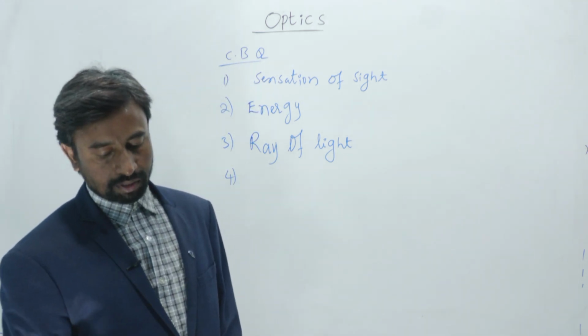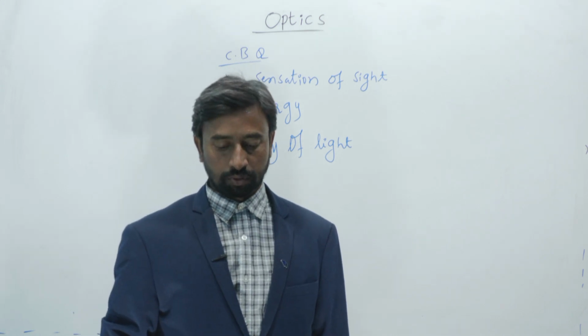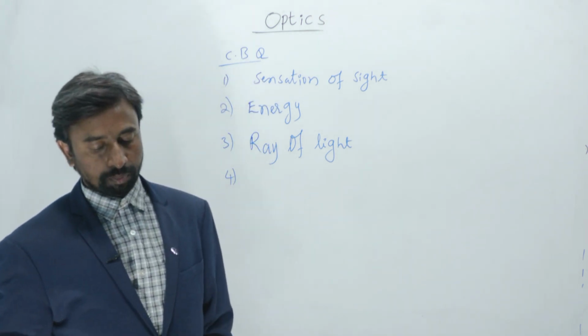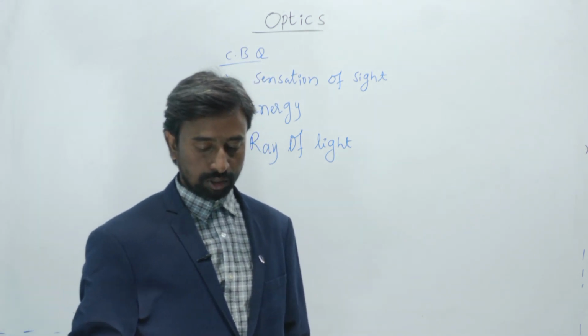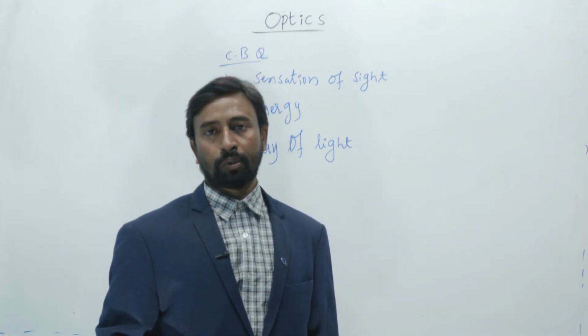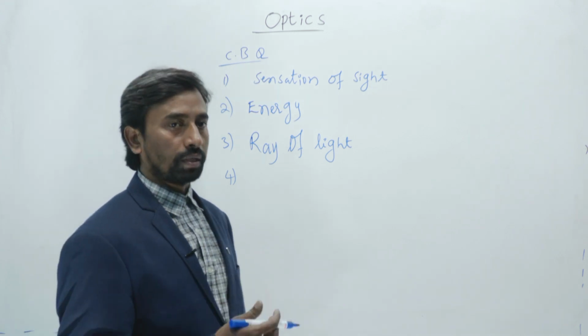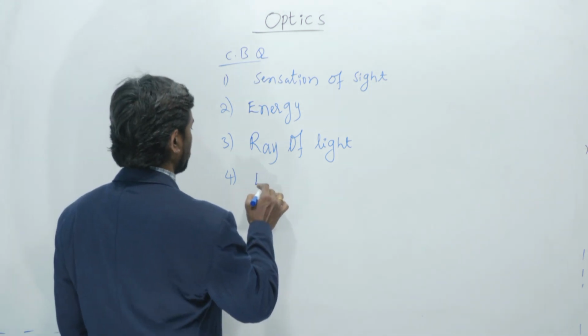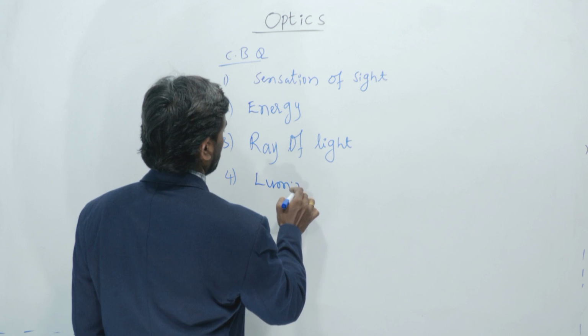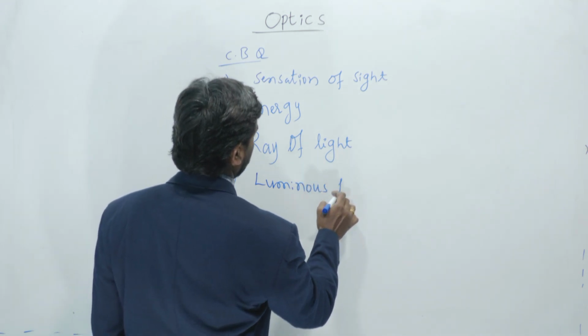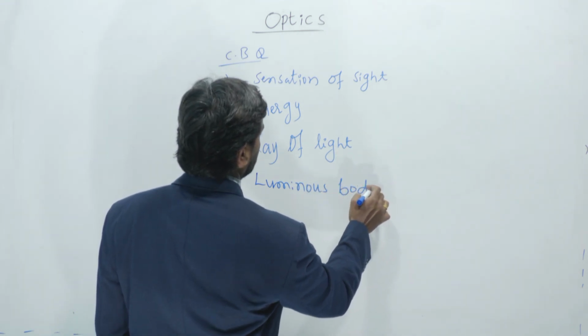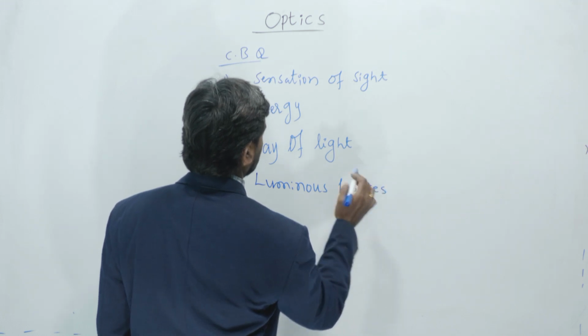The fourth one: stars are the examples of dash. The options are luminous bodies, non-luminous bodies, both 1 and 2, and neither 1 nor 2. Stars are luminous bodies because they emit their own light.